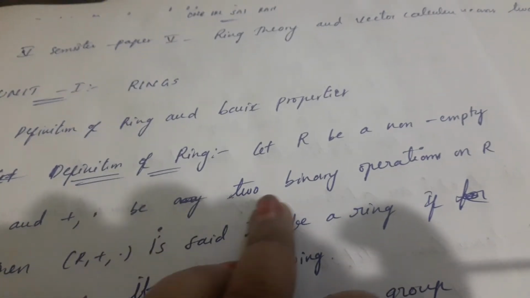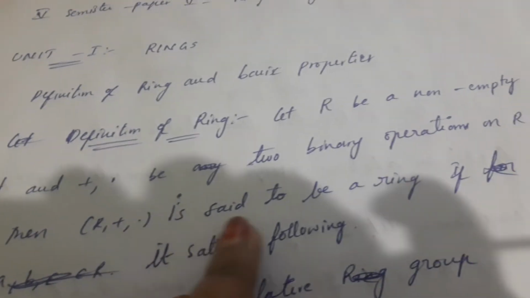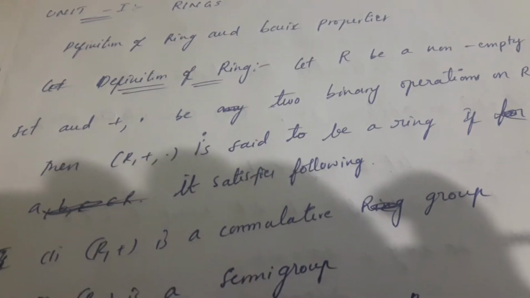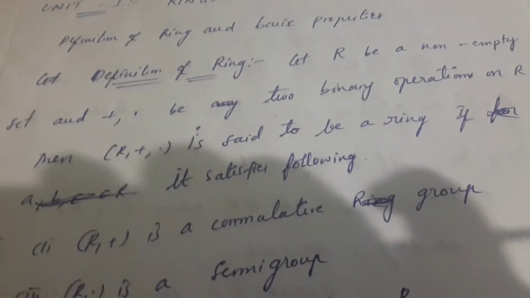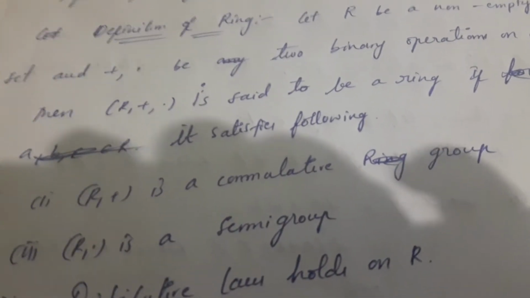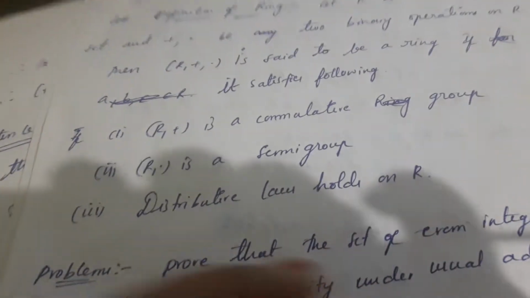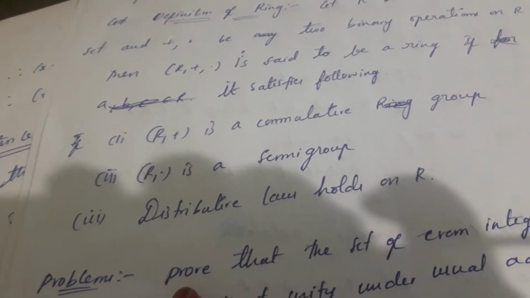Definition of a ring. Let R be a non-empty set and +, · be two binary operations on R. Then (R, +, ·) is said to be a ring if it satisfies the following conditions. First, (R, +) is a commutative group. Second, (R, ·) is a semigroup. Third, distributive laws hold on R. First we consider this problem, then we will understand what a ring is.